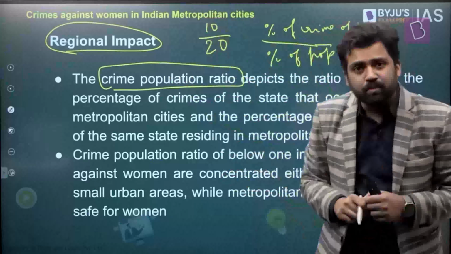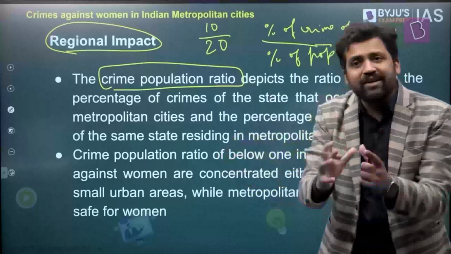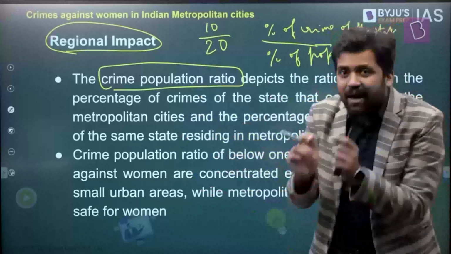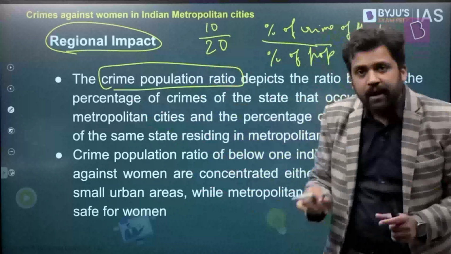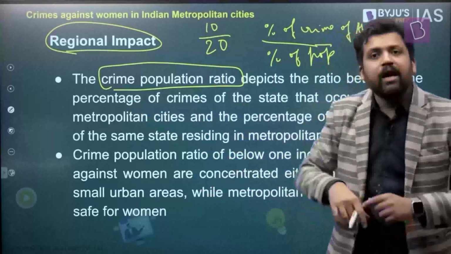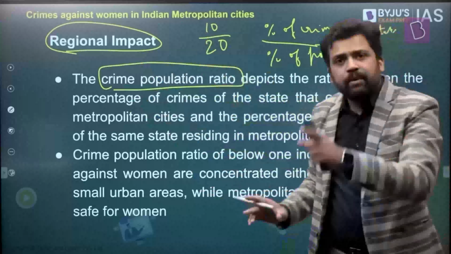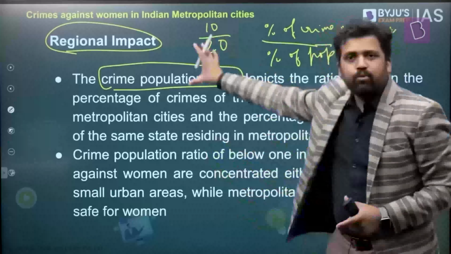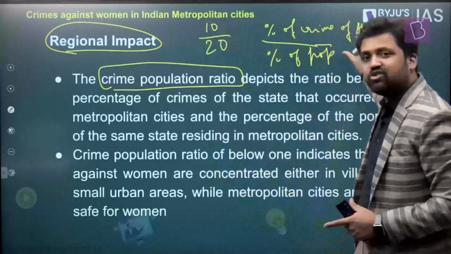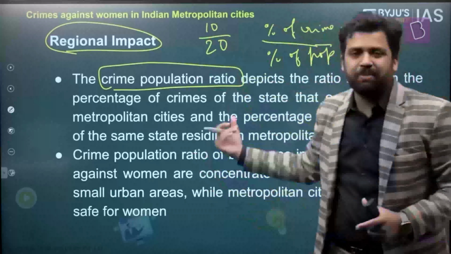So if the crime population ratio is more than 1, what does it point out? It points to the fact that a large proportion of crime is happening in the metropolitan areas as compared to the other places. If the crime population ratio is less than 1, it points to the fact that in the other areas, the villages, the towns, the smaller cities, the crime proportion is comparatively more. Right? So the crime population ratio is percentage of crimes by percentage of population. And how are you computing the percentage? With respect to the state.